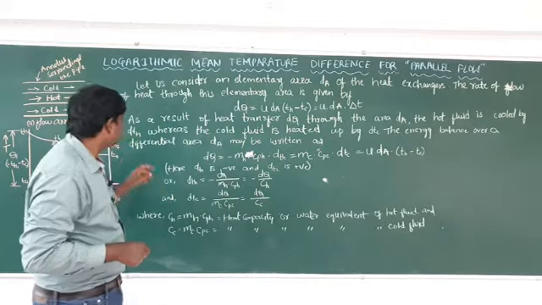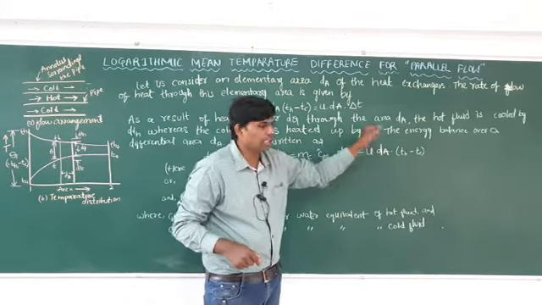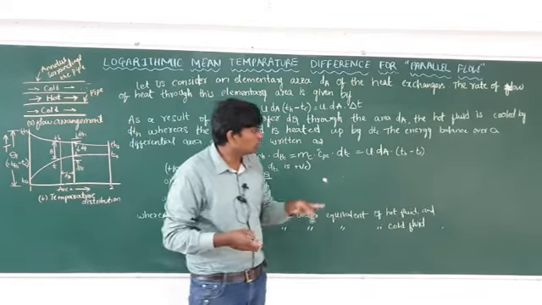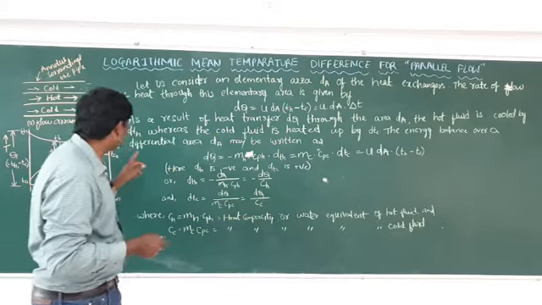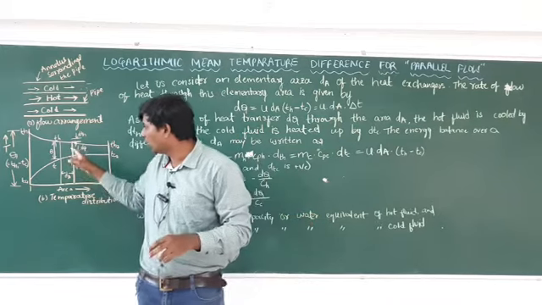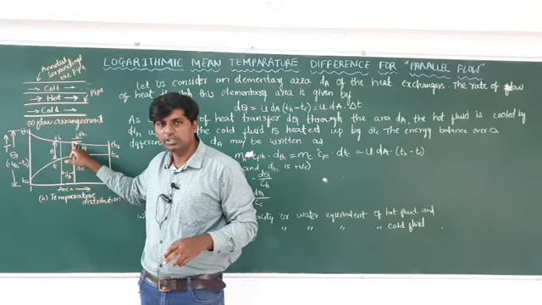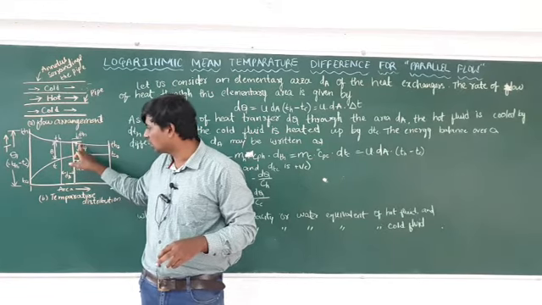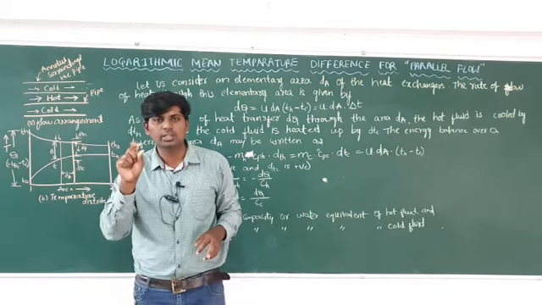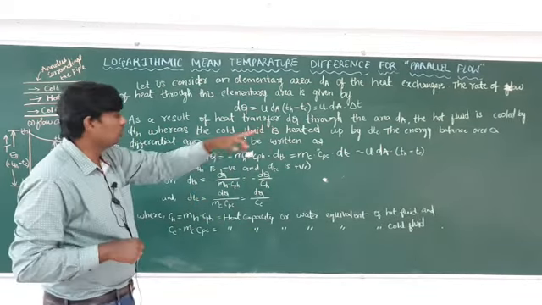After that you have to remember this: as a result of heat transfer dq through the area dA, whatever the heat transfer is there, the hot fluid is cooled by dTH, while the cool fluid is heated by dTC. Hot fluid is cooled by the cool fluid and cool fluid is heated by the hot fluid. With the help of this, the temperature of this one is decreasing, and the temperature of the other is increasing. So the cool fluid is increasing its temperature and the hot fluid is decreasing its temperature.